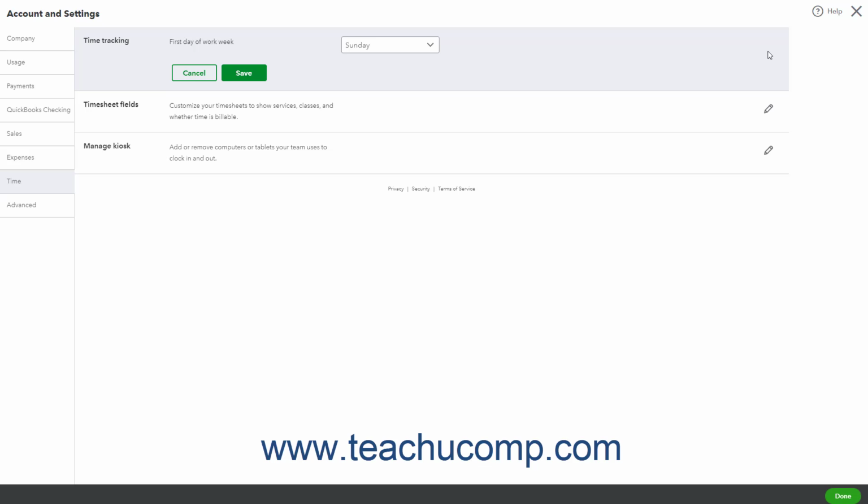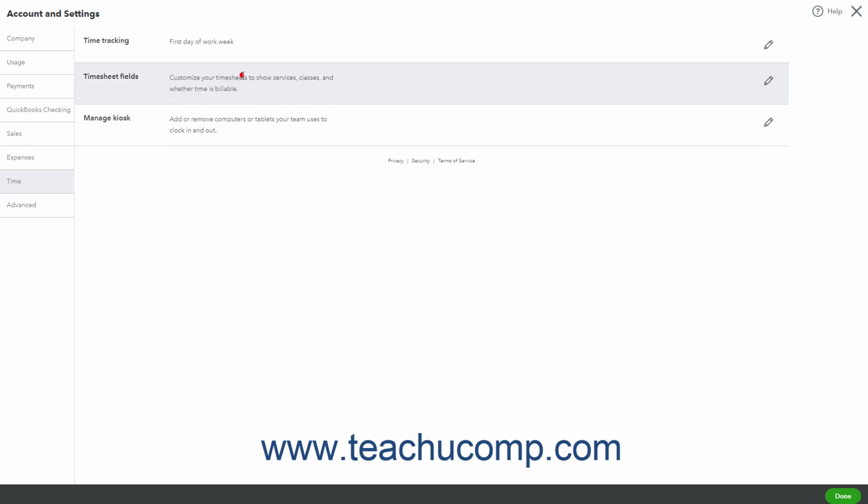To select the first day of the work week for time tracking, click the pencil icon at the right end of the Time Tracking section. Then select the day from the first day of work week dropdown. To save the change, click the Save button in this section. Alternatively, to cancel the change, click the Cancel button instead.